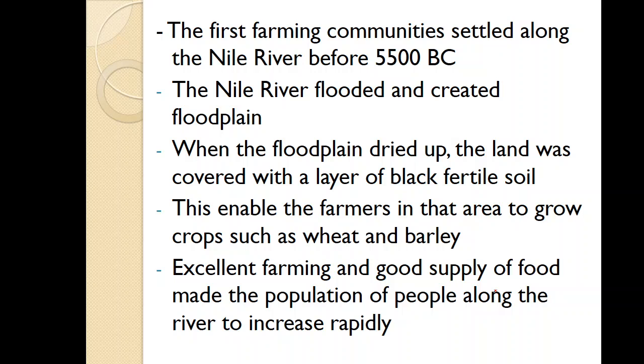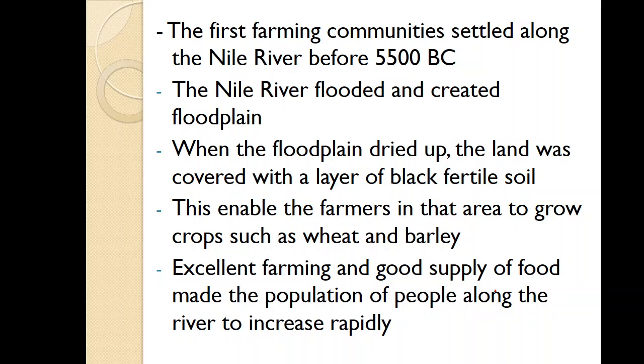And the first farming communities settled along the Nile River before 5,500 BC. The Nile River flooded and created floodplains. So the floodplains are the areas which are closer to the rivers, and when the river is flooded, they are also filled with water, and when they dried up, the land was covered with a layer of thick, black, fertile soil.